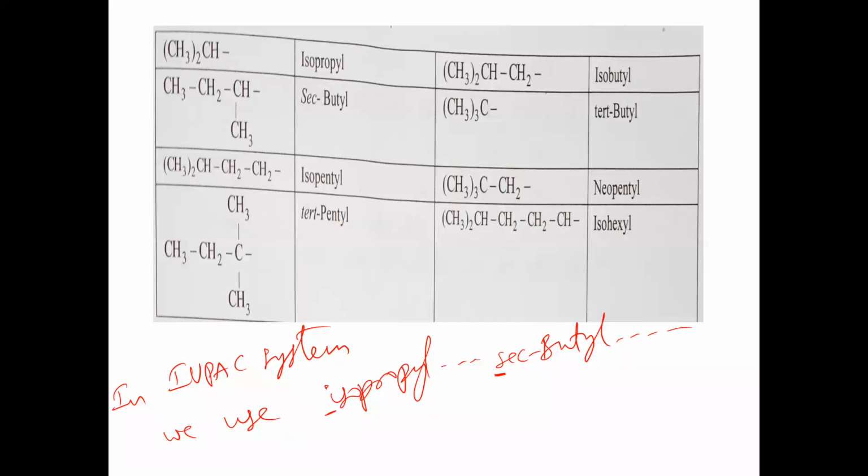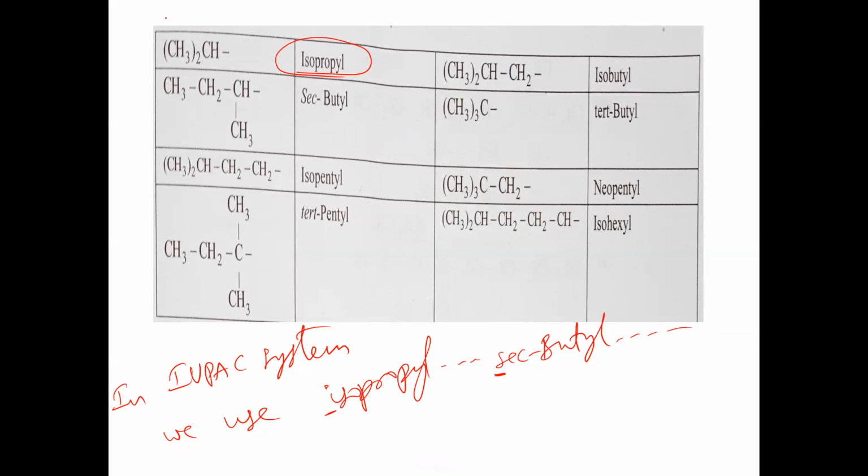Actually, these are branched substituents, so these will be taken as isopropyl, secondary butyl, isohexyl, tertiary butyl. All these are the names to write in the IUPAC name. In the IUPAC system, we can use all of these as they are. When an isopropyl group is attached to the parent chain, we can directly write isopropyl. So it is also used here. Was that okay? So in this case, what are the examples given here?